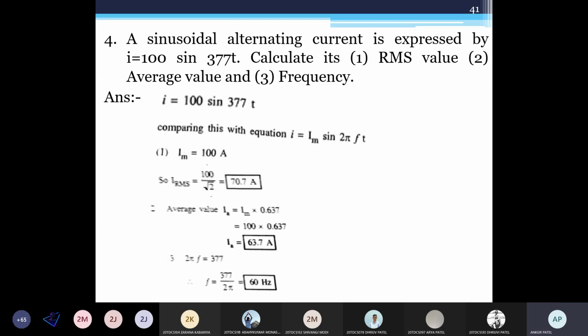Anyone having a query for this unit? I think it is an easier one. Sir, the EMF equation? The EMF equation is given, but that is for your reference. How it is proved, I have kept this equation in the material. You can read in your free time how this equation is derived. No need to do the preparation for examinations for the whole derivation. This is for your reference, how it is proved. So this is your unit 5, AC fundamentals.